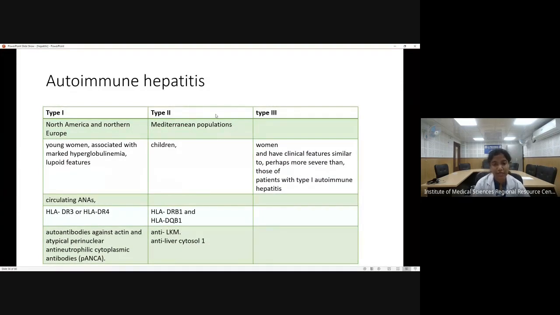Now, autoimmune hepatitis can be of three types, but type 1 and type 2 are usually more common. And type 1 is usually more associated with young women who are suffering from systemic lupus erythematosus, and we can find circulating antinuclear antibodies in the blood. Now, one thing you should remember is that in type 2 autoimmune hepatitis, the antibodies which are found are anti-LKM1 and anti-liver cytosol 1, whereas in type 1, it is the P-ANCA type of antibody.